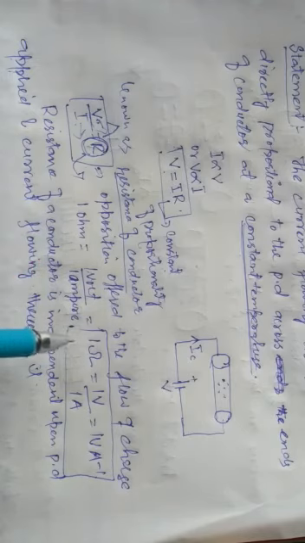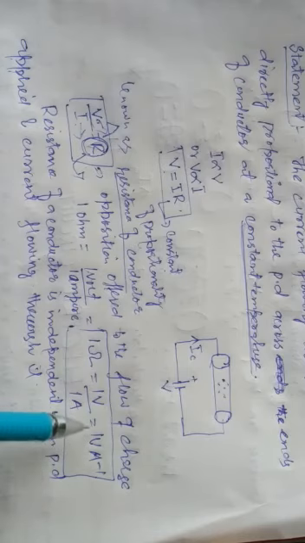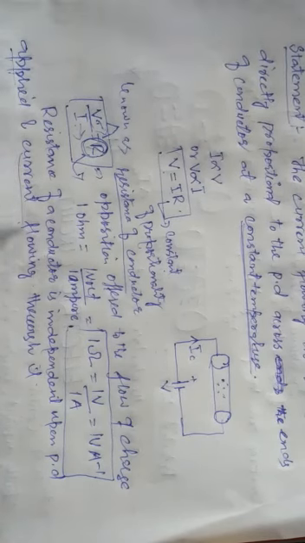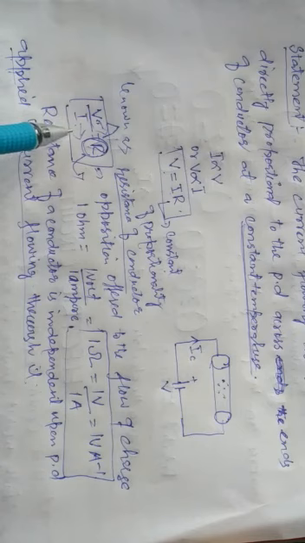When a potential difference of 1 volt is applied across the ends of the conductor and the current flowing through the conductor is 1 ampere, then the resistance is said to be 1 ohm. 1 ohm is 1 volt per ampere. And the resistance of the conductor is independent of the potential difference applied and the current flowing through it. It doesn't depend on either V or I.